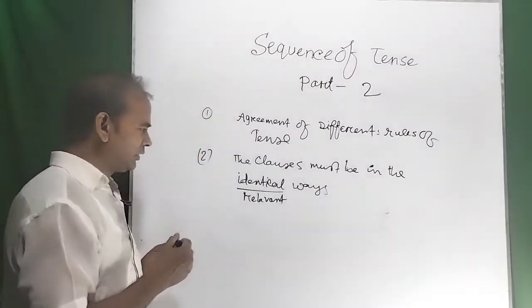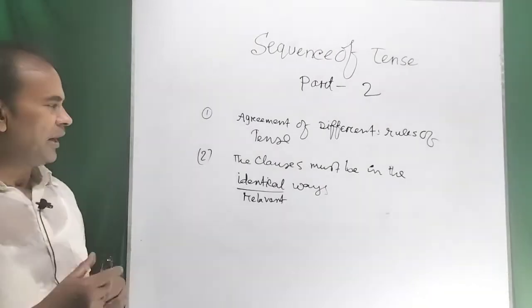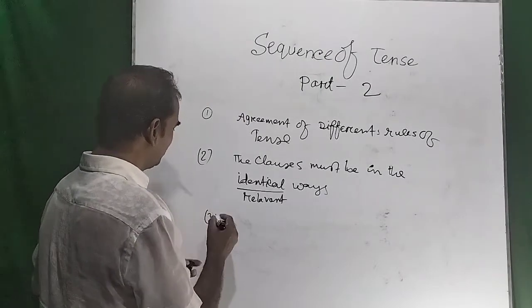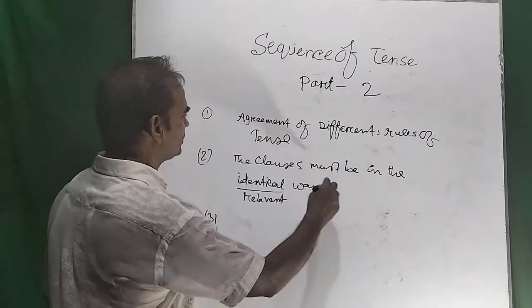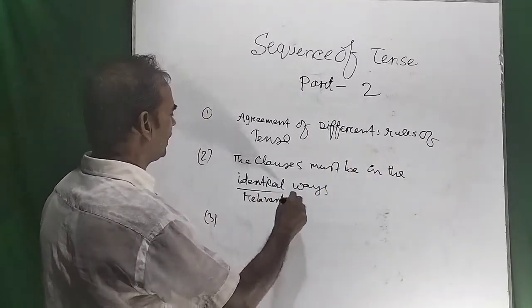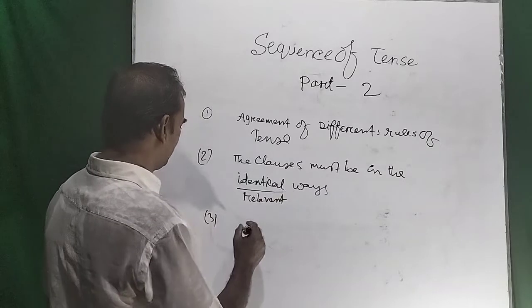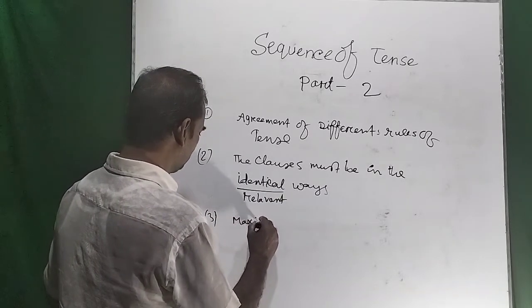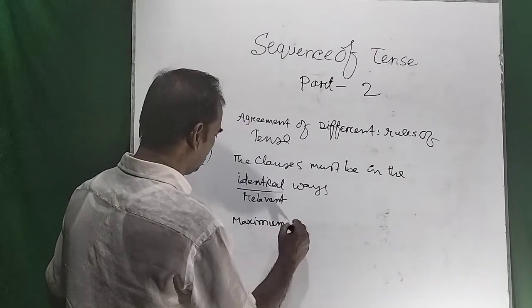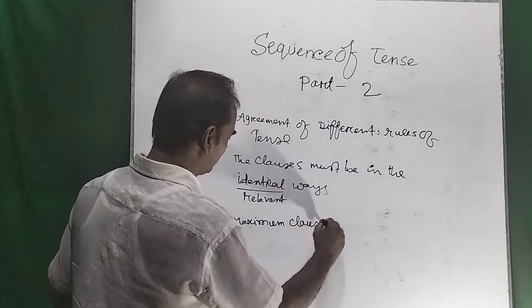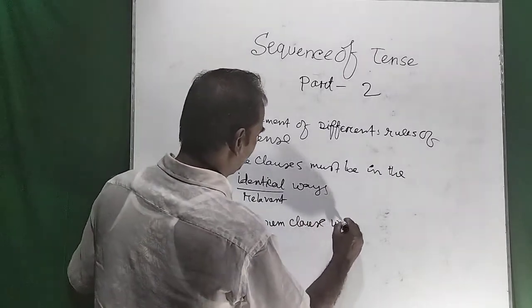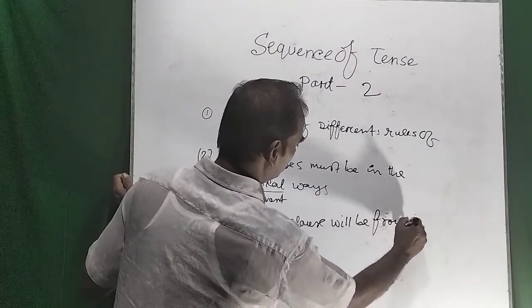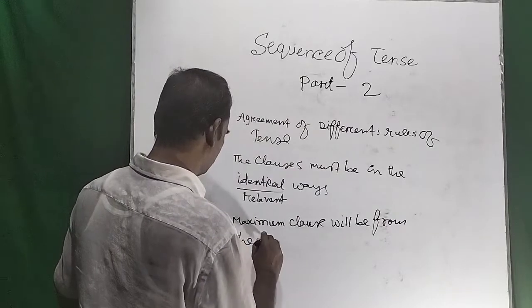And third of all, there may be some difference. So the clauses must be in the identical ways or relevant, and maximum clauses will be from the same group.